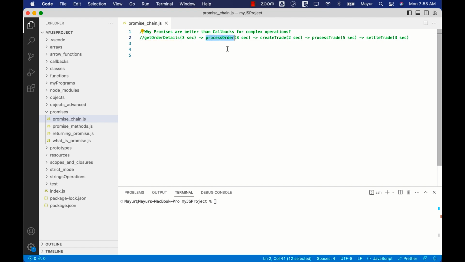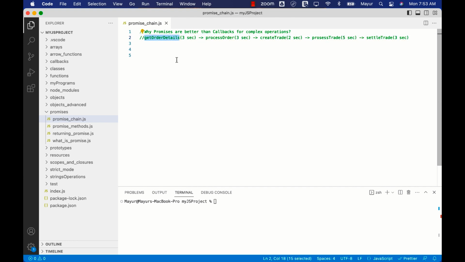So for all such situations, one way of doing this we already saw in the previous section is nested callbacks, which results in callback hell if the number of such operations is huge. So we'll see how promises can help here by using the concept of promise chaining. First, let's try to solve this with our knowledge of callbacks, and then we'll see how promises help simplify.